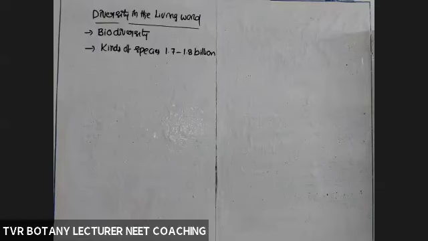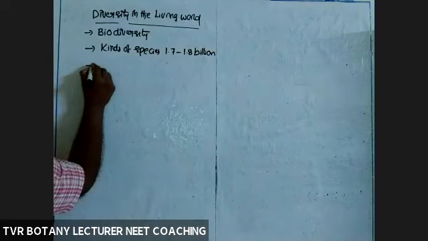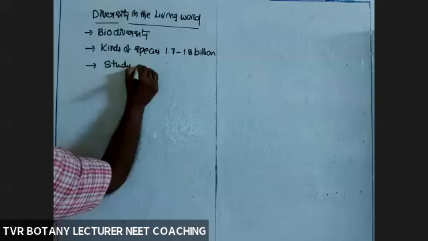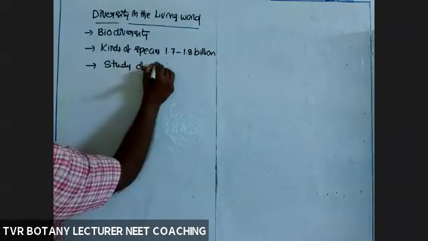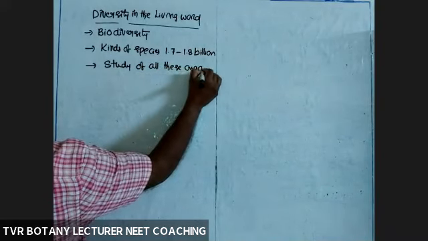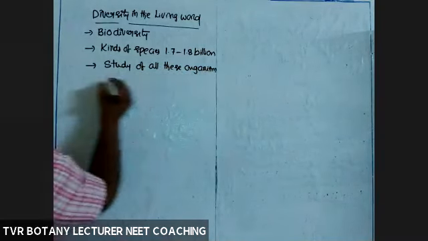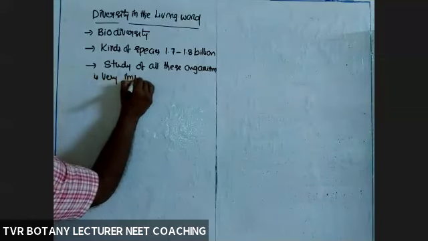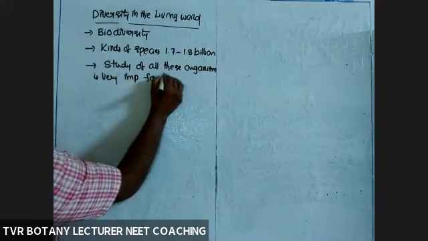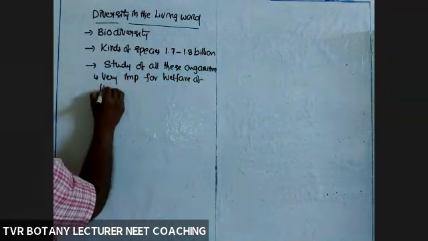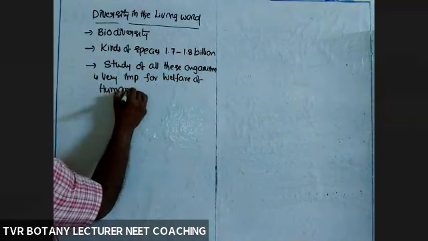So how to study those organisms? Study of all these organisms is very important for the welfare of human beings and the entire ecosystem also.